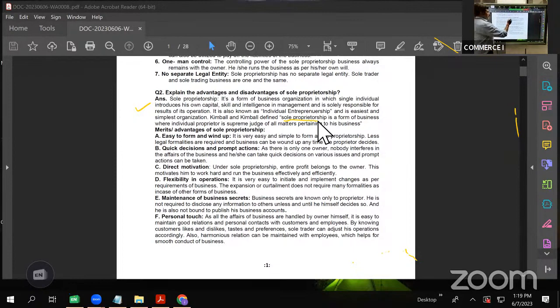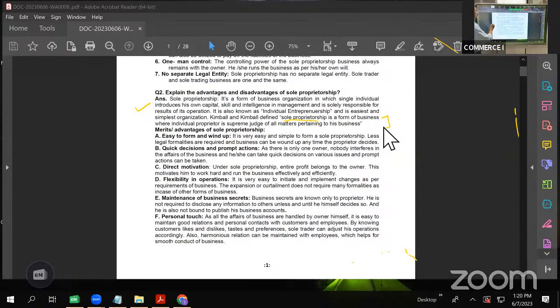So sole proprietor, it is a form of business organization in which a single individual introduces his own capital, his skill, his intelligence in management, and is solely responsible for all the results of its operation, whether profit or loss. It is also known as individual entrepreneurship and is the easiest and simplest organization. And there is one definition given by Kimball and Kimball. Sole proprietorship is a form of business where the individual proprietor is the supreme judge of all matters pertaining to the business. This is the easiest definition. So when you write this answer, you take this definition.